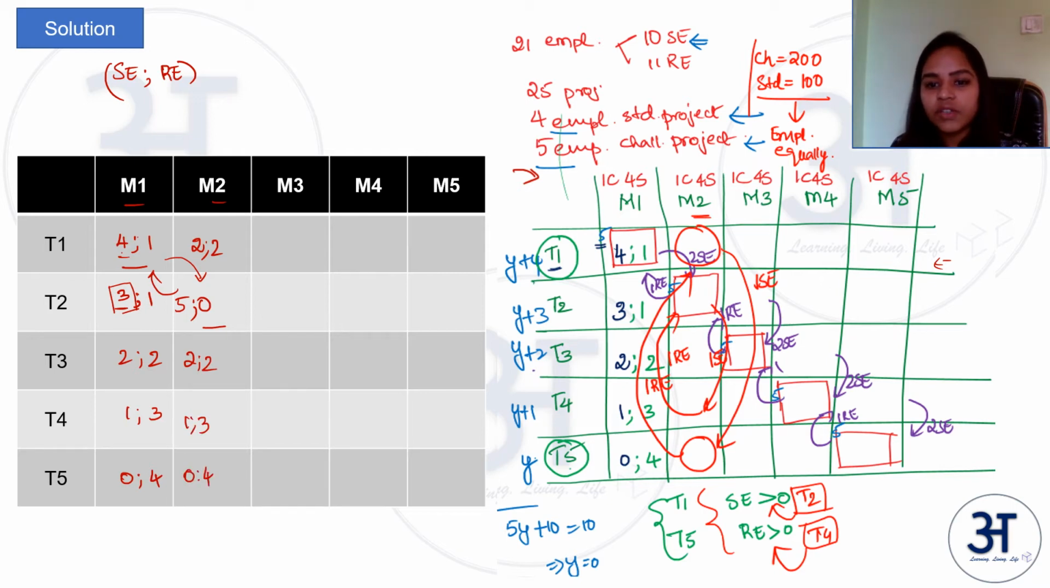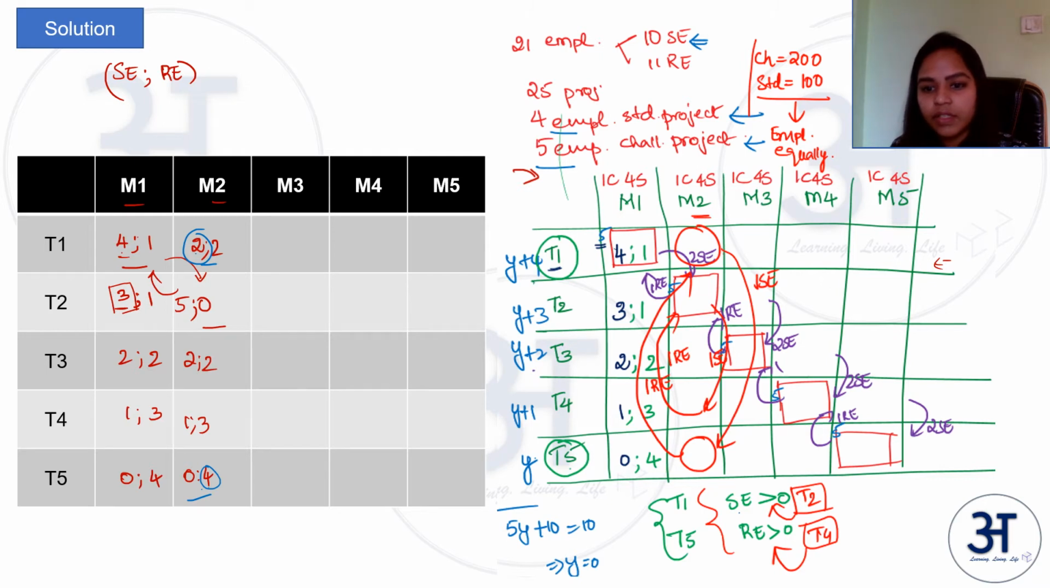Now there is one more shuffling being done. What is that? Between team 1 and team 5. So in team 1 and team 5, the number of SEs is greater than 0 in team 1 and number of REs is greater than 0 in team 5. So they will send one SE to team 5 and one RE from team 5 to team 1. So finally in team 1 you will be left with one SE.